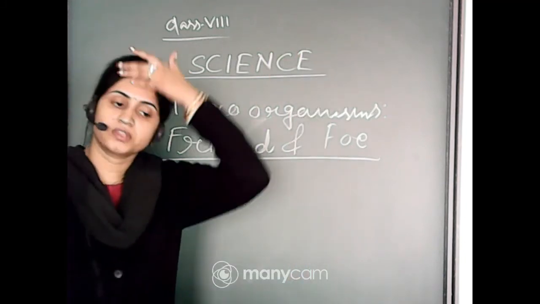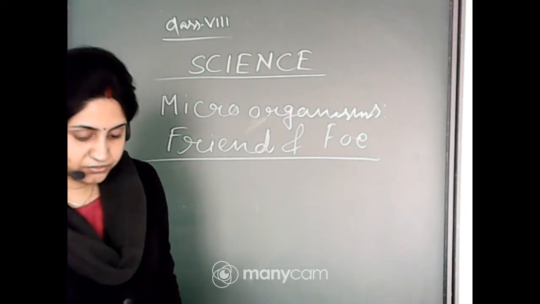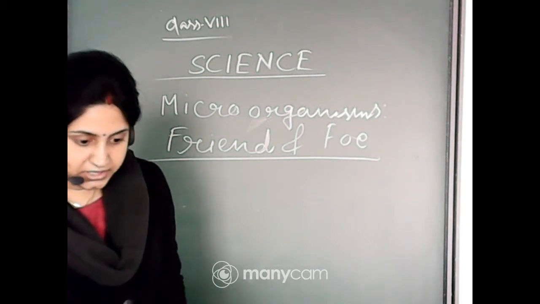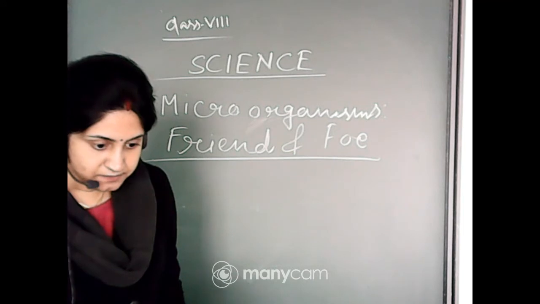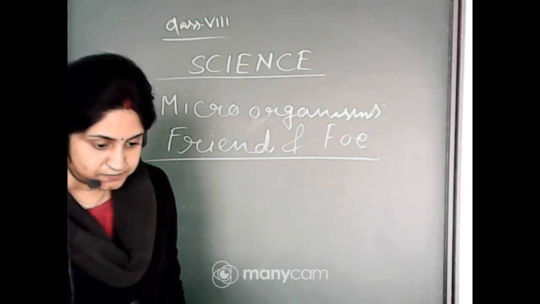So, today we will continue the chapter Microorganisms: Friend and Foe. We have completed up to the friendly microorganisms. Today we will discuss the making of curd and bread.